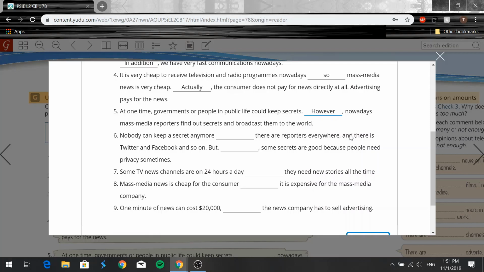Nowadays, mass media reporters find out secrets and broadcast them to the world, right? However here means opposite point, or to the contrary. So however, nowadays, mass media reporters find out secrets and broadcast them to the world.